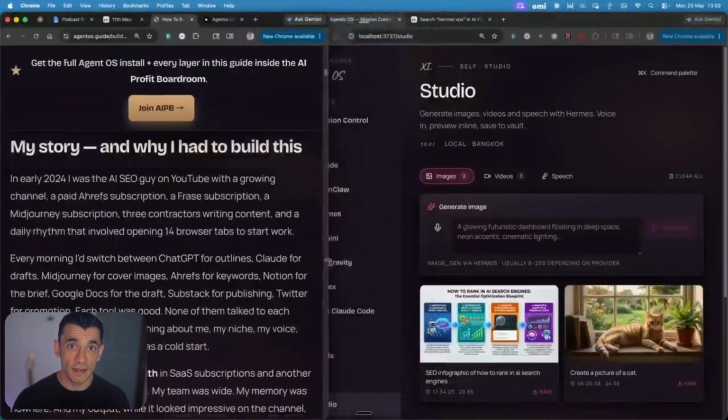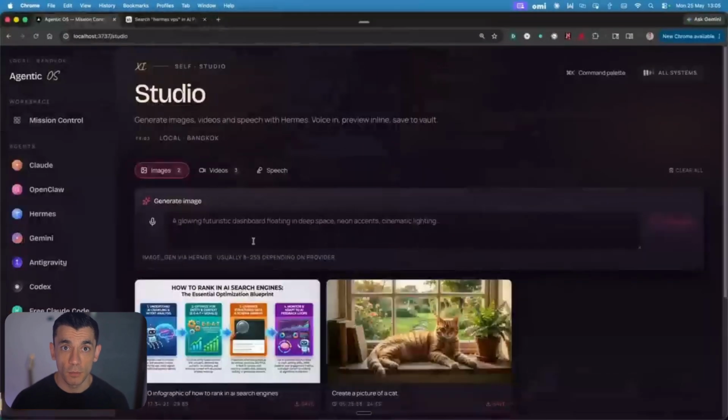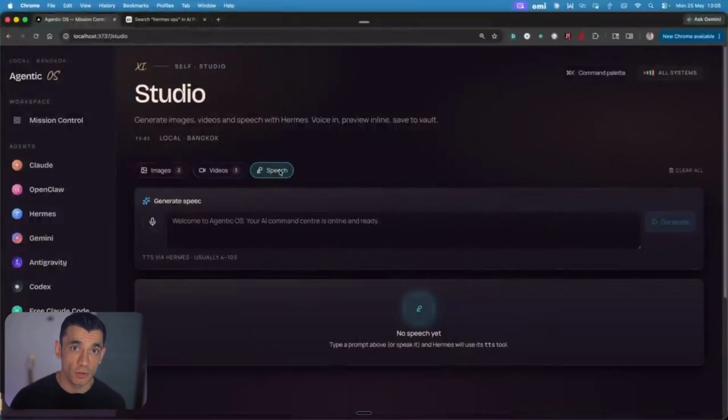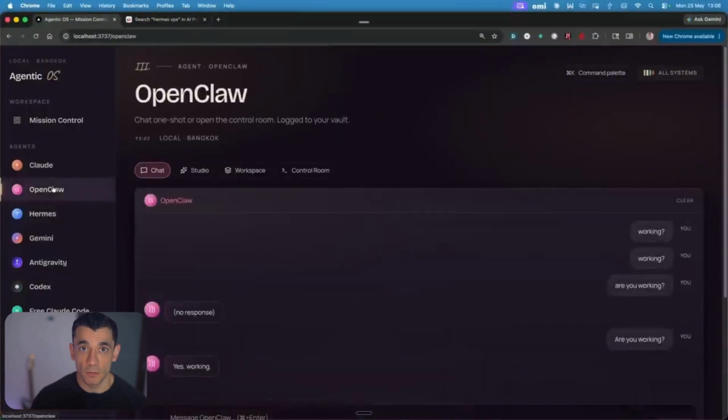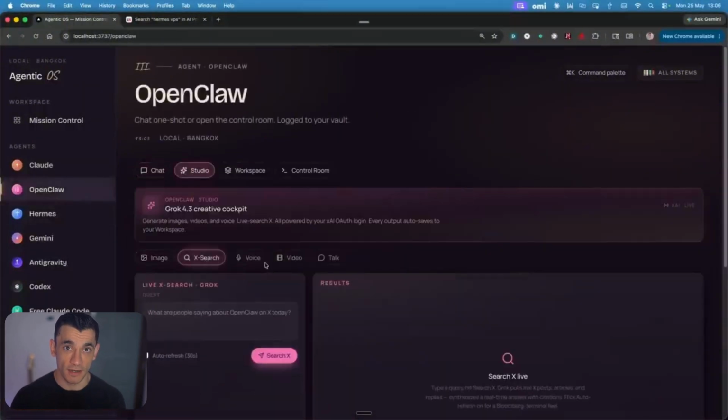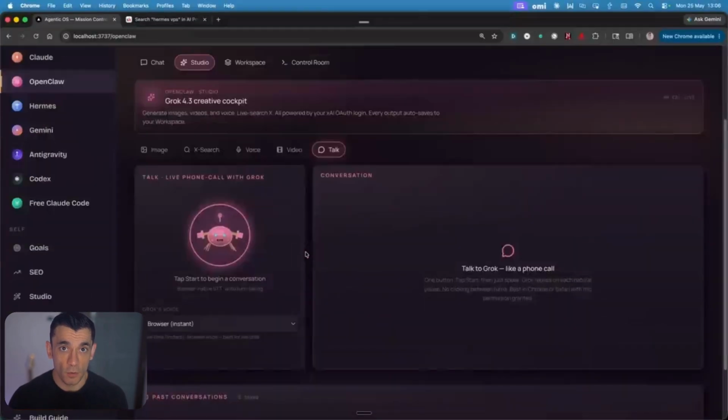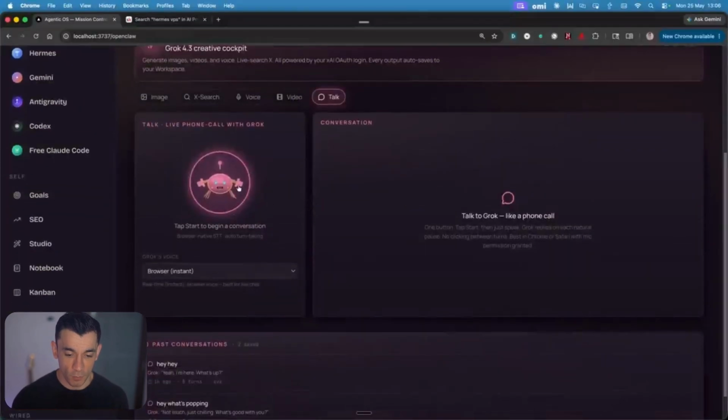Sound familiar? Here's the thing most people don't realize. The problem isn't the tools. The tools are incredible right now. The problem is that you're using them like isolated hammers instead of wiring them into a system. And that's the difference between someone who gets decent output from AI and someone who has AI finishing entire projects while they sleep.